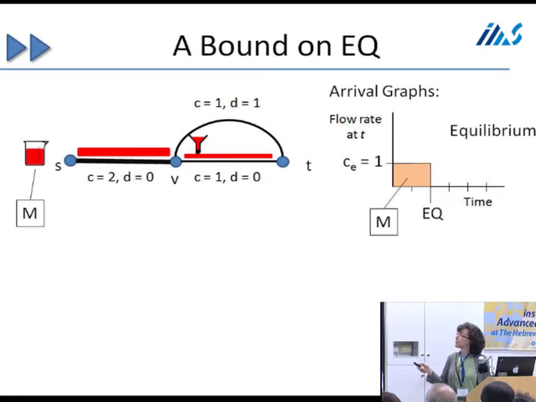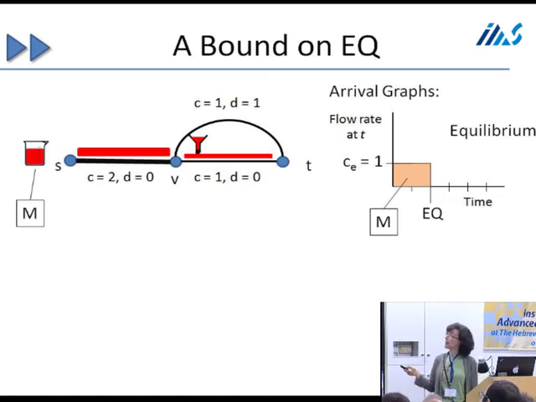So what we're looking at here is we have a total amount of flow. This is a one-phase equilibrium, so the flow rate during a phase is fixed, and all the flow is going to complete by just using one set of paths. So our flow arrival graph on the right is just going to have a constant arrival rate until it completes.